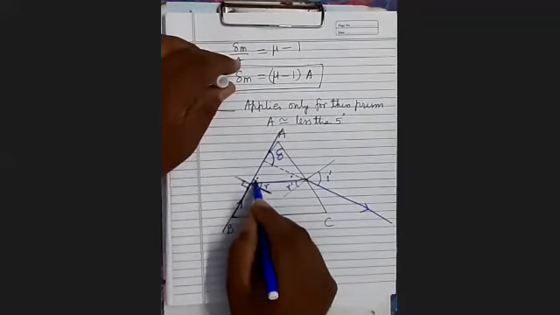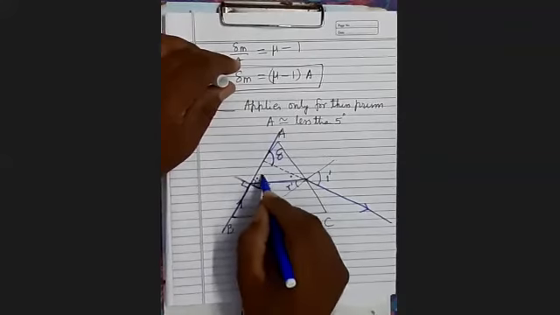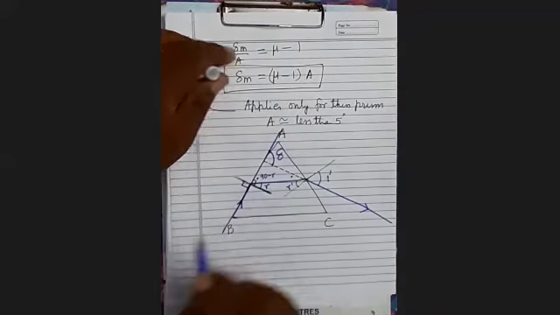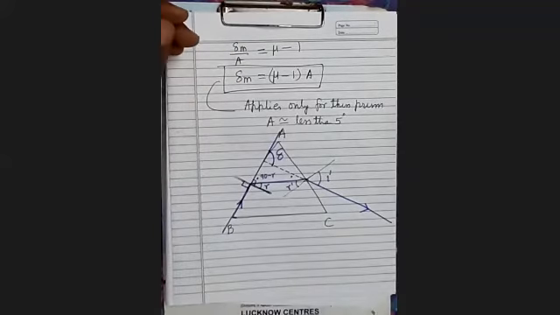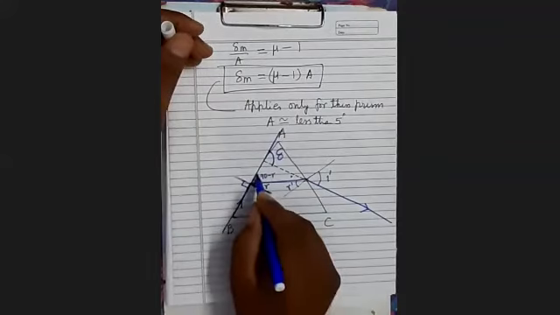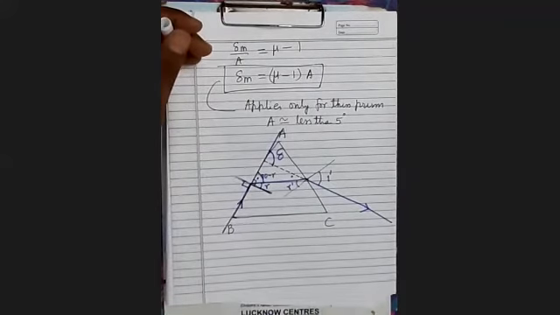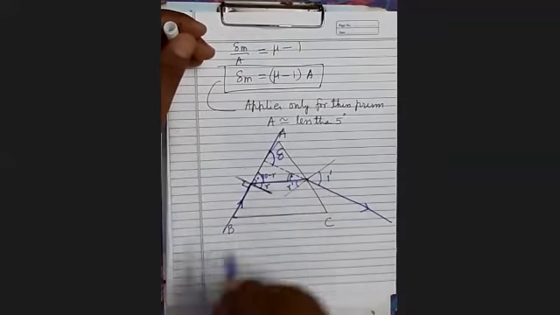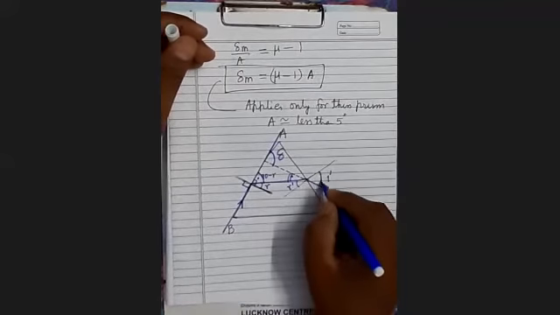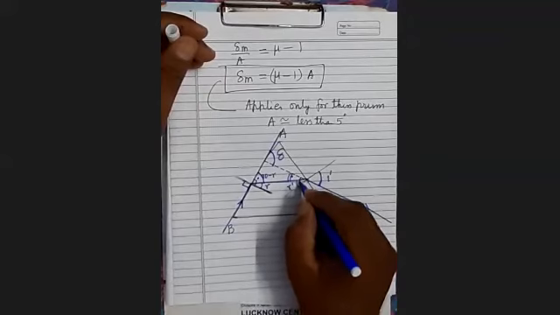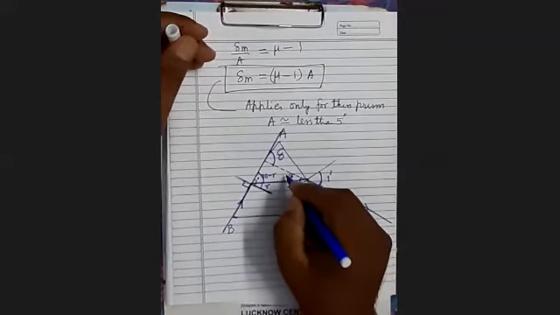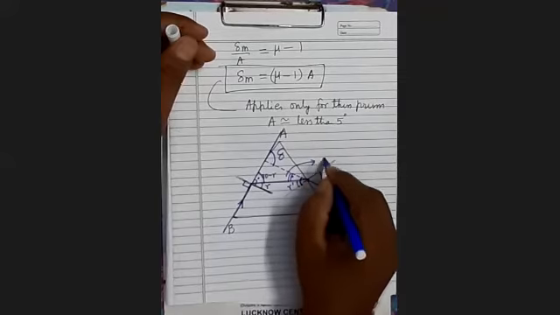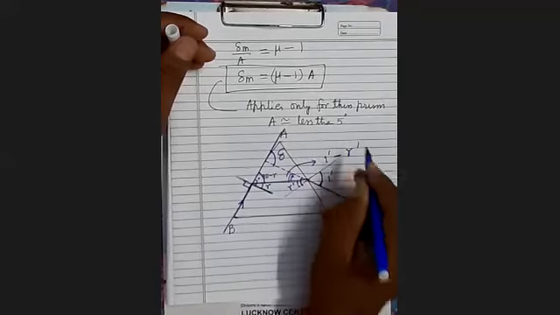Since this is 90 degrees, therefore it will be 90 minus R. This angle is 90 minus R. Now what will be this angle? See here, this is I dash, so this whole angle is also I dash. I dash minus R dash, so this angle comes to I dash minus R dash.